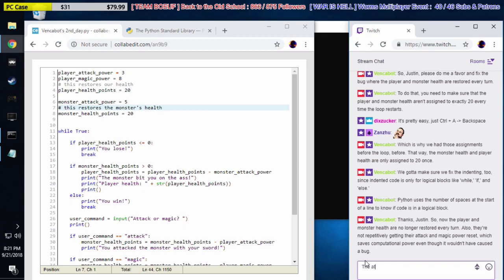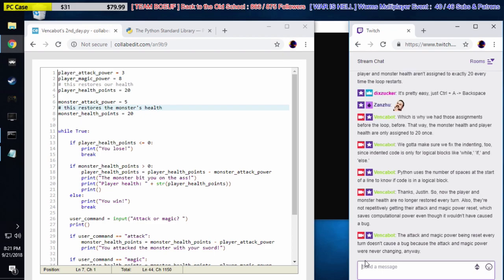The attack and magic power being reset every turn doesn't cause a bug because they were never changing anyway. But it's good that you moved those out of the loop, because there's no reason to keep reassigning them every time the while loop repeats.